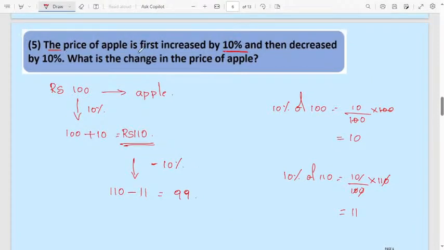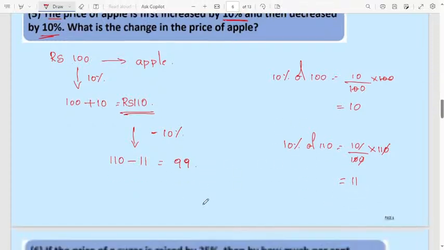First, the price of apple, we don't know. It is increased by 10%, means 10% of 100 is 10. 100 plus 10, you will get 110. Then it is decreased by 10%. Then again 110, 10% of 110 is 11. 110 minus 11 is 99. What is the change of the rupees here? Beginning 100, at the end 99. Then there will be a change of rupees 1.